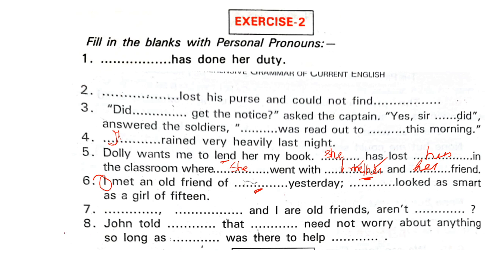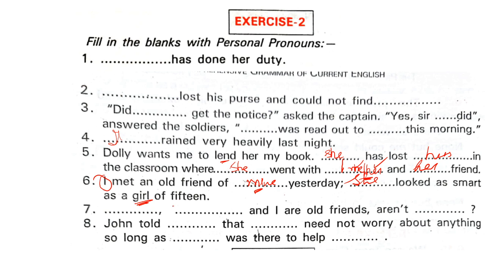Now here we have to read the whole sentence. Then we know. See, now that person is a girl, right? I met an old friend of mine yesterday. She looked as smart as a girl of 15. Okay, fine. I met an old friend of mine, M-I-N-E, mine yesterday. She looked, S-H-E, she looked as smart as a girl of 15.